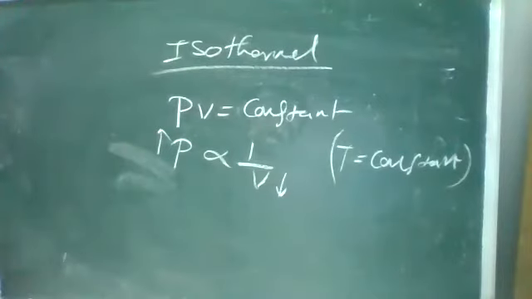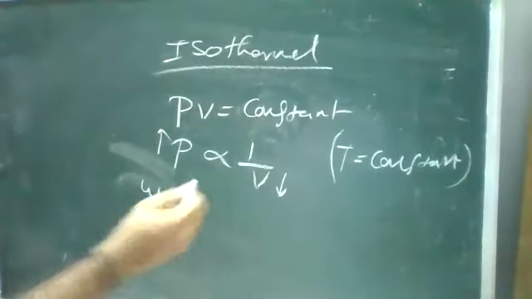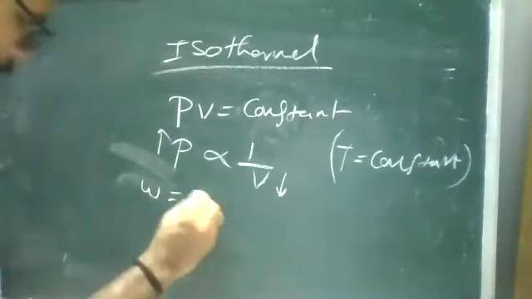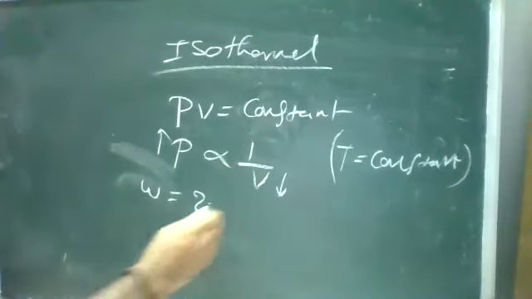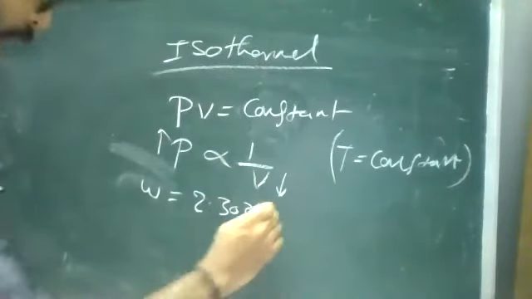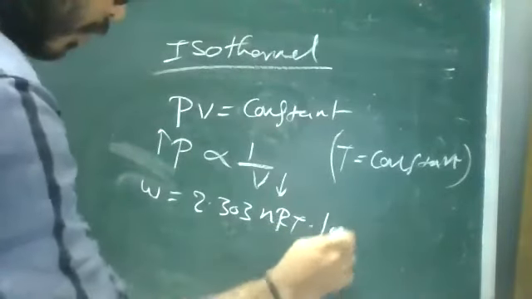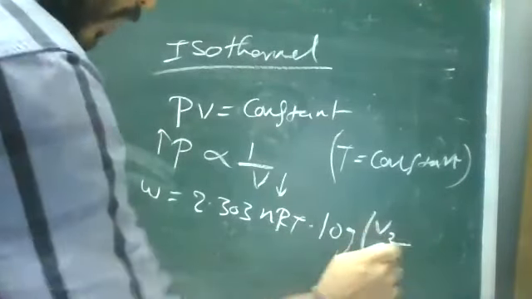So now the direct relation. Work is related to your pressure and volume. Final relation: work is equal to 2.303 nRT log V2 by V1.